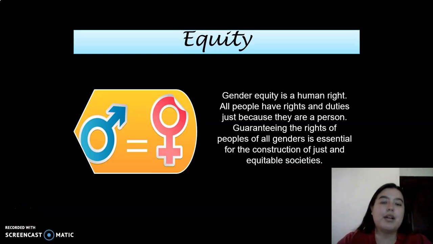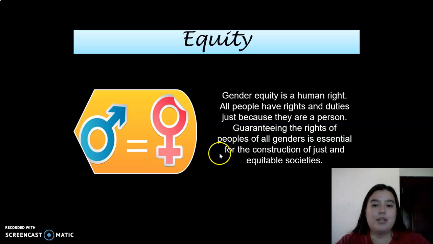This week we are going to learn an important topic, but first our value for July. And it's equity. Equity is a human right. All people have rights and that is just because they are a person, okay? Guaranteeing the rights of people of all genders is essential for the construction of just and equitable societies, okay? Remember to practice equity. And then continue with the topic.